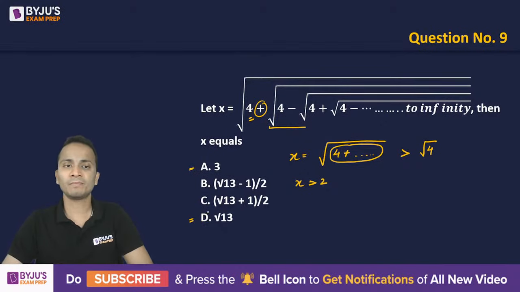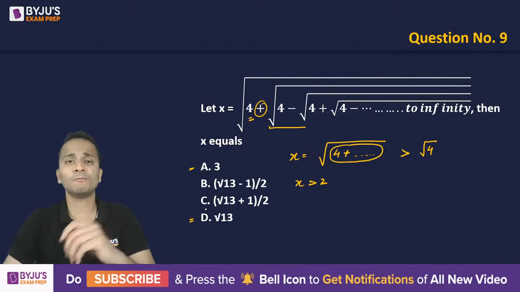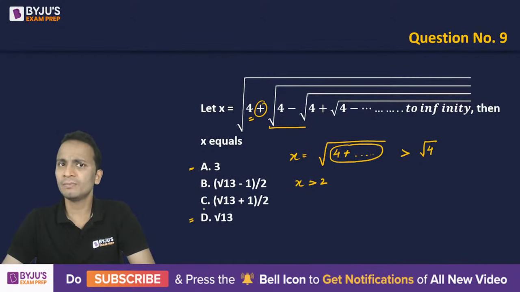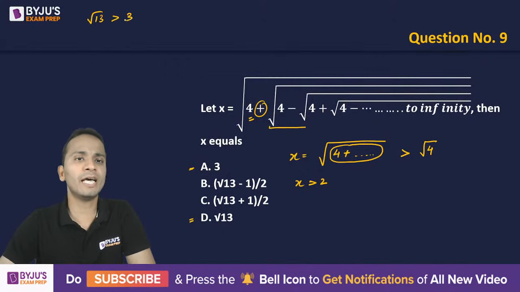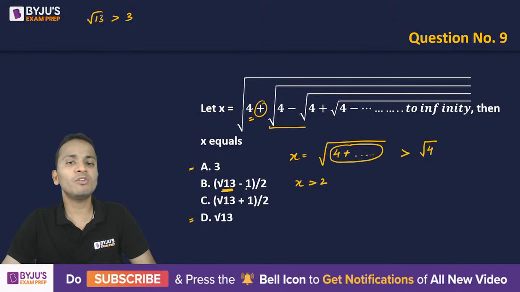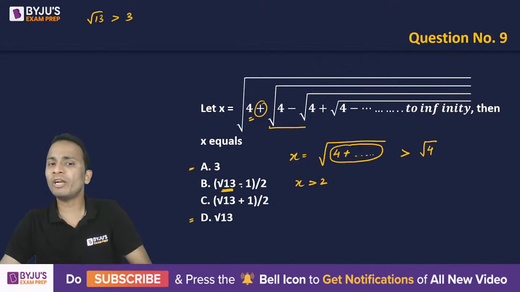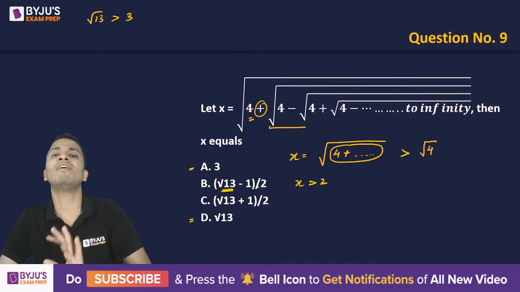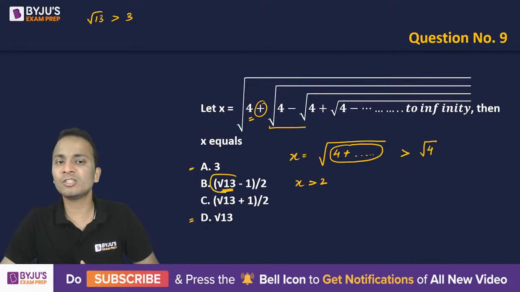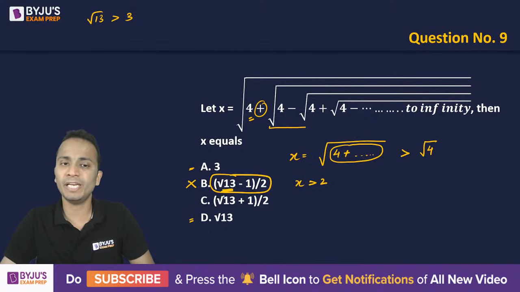This is more than 2, I'll definitely keep it. Now under root 13, what is the approximate value? Always go in approximations right now. Under root 13 is greater than root 9, and root 9 is equal to 3. So under root 13 will be greater than 3. Now under root 13 is 3 point something, minus 1 will be 2 point something, and 2 point something divided by 2 will be 1 point something. So this value will be 1 point something and hence less than 2. So option B can be eliminated.